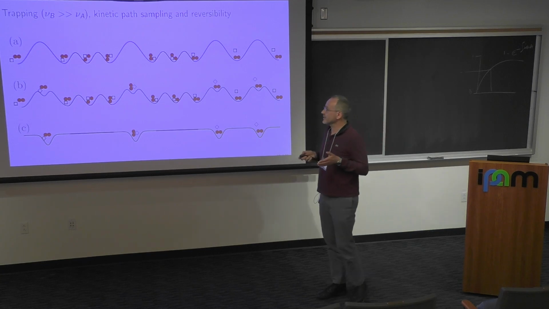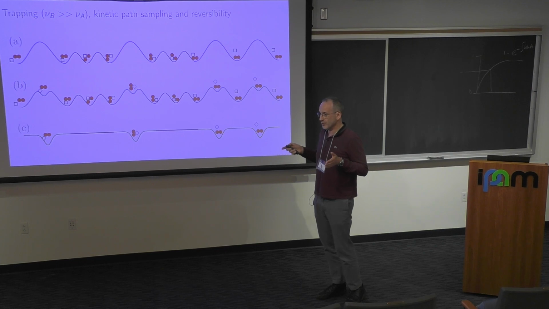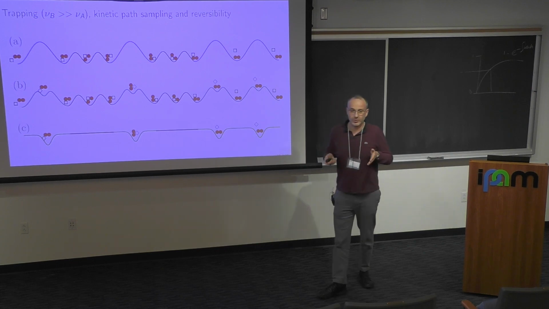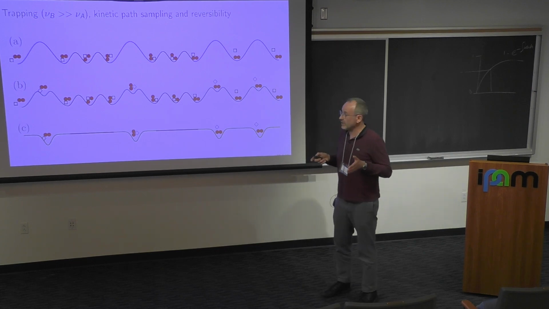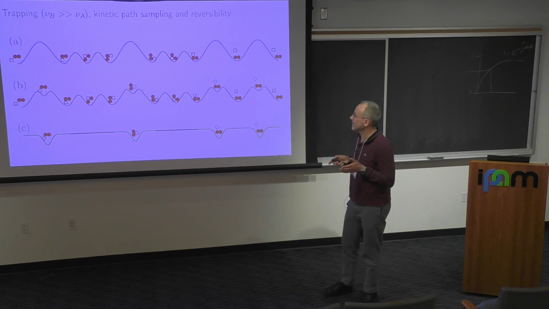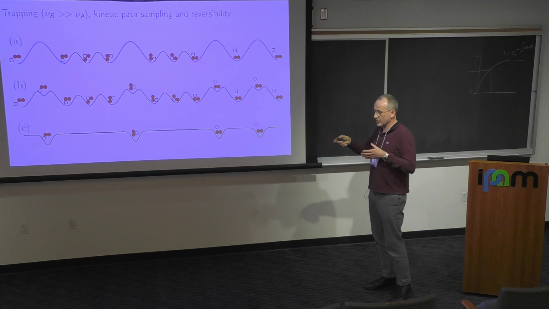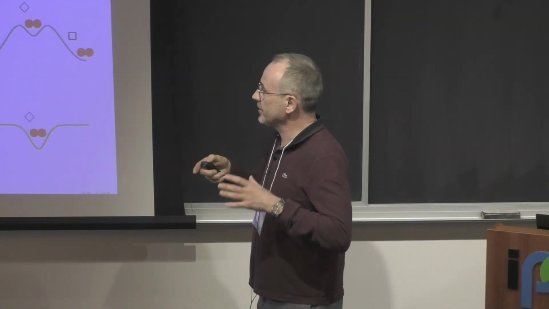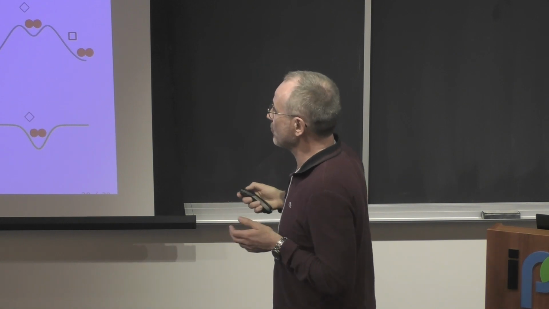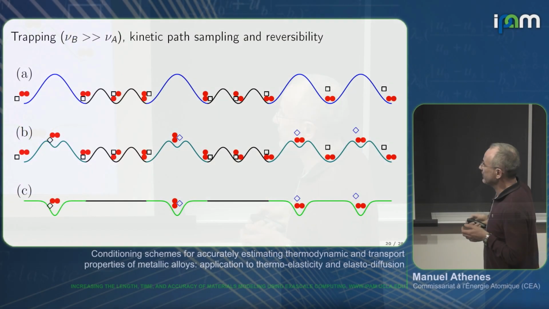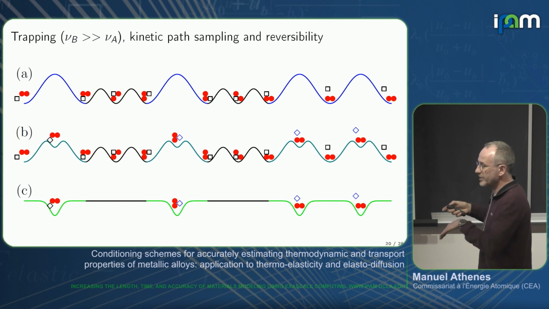So one requirement is that we have reversibility. In the derivation of the law of total diffusion, the important property to satisfy was the reversibility. And when there are traps, we are not always reversible because usually we detect that we are in a trap once we are in it. So here we have to modify the algorithm and detect the trap before entering it.